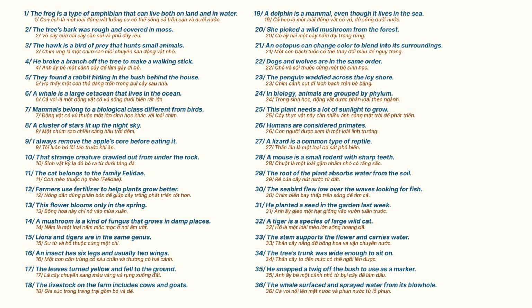18. The livestock on the farm includes cows and goats. 19. A dolphin is a mammal, even though it lives in the sea. 20. She picked a wild mushroom from the forest. 21. An octopus can change color to blend into its surroundings.